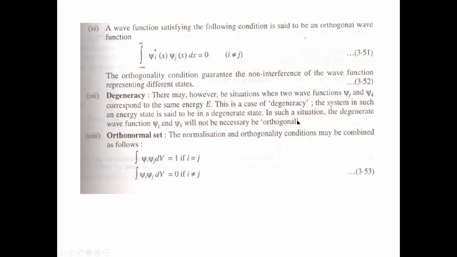ओके, तो डीजेनरेसी का मीनिंग बेसिकली ये है कि two wave functions or more than two wave functions if they have the same energy, so that is called the degenerate eigenstates. In other words, suppose different energies correspond to a single eigenstate. Suppose there is one wave function corresponding to a particular energy state, psi i, and there are more than one energies, so psi is single, and energies are different, E1, E2, E3.